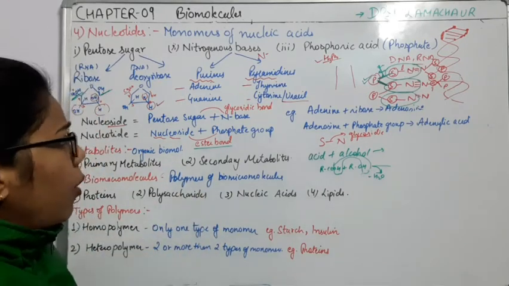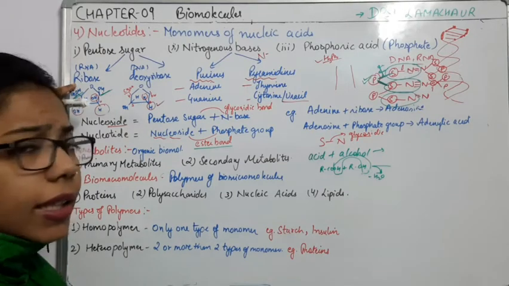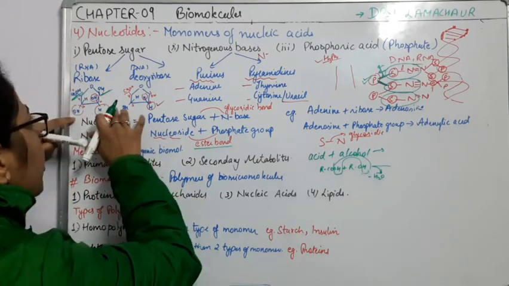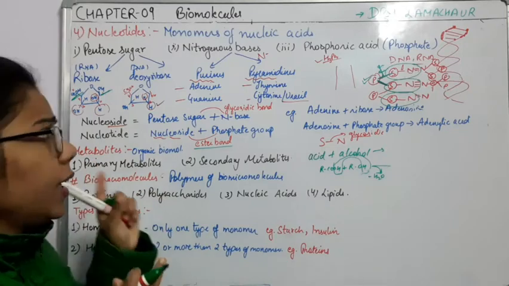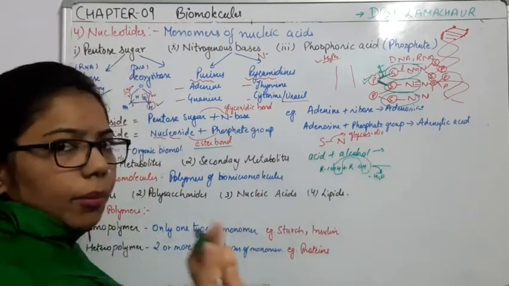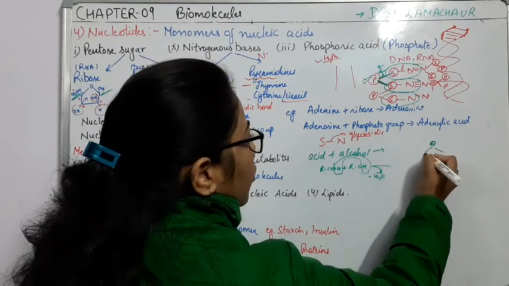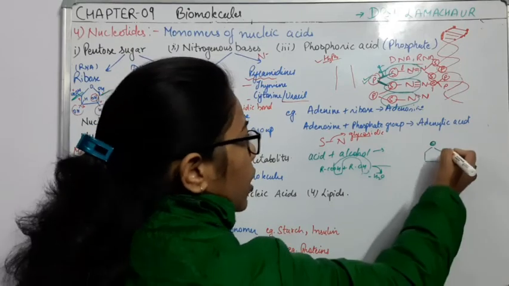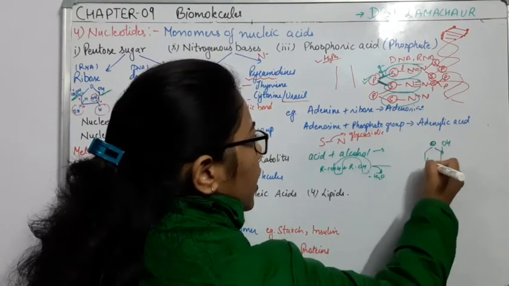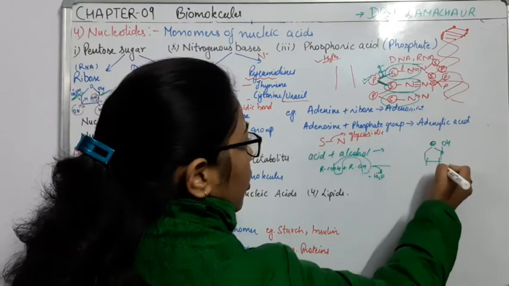Okay, in simpler form, if I show the structure, I have said that it is ribose sugar. So how can we make this ribose sugar into a nucleotide? Here I am showing the simpler diagram. This is what we have formed, ribose sugar, which has an OH group here, and an OH group is present here also.